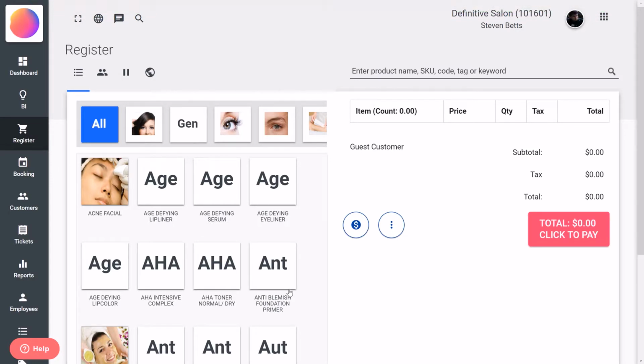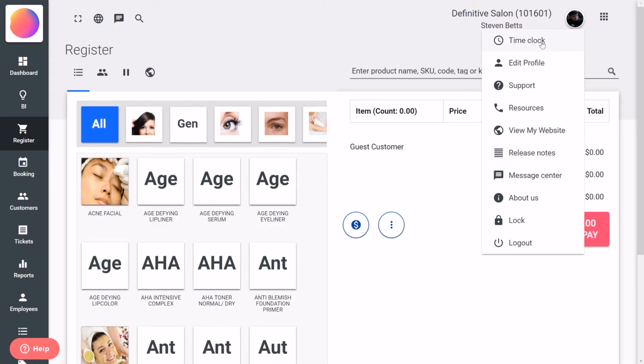Once you are done with your shift and it is time for you to clock out, go through the same process. Click on the profile icon, then select Time Clock.